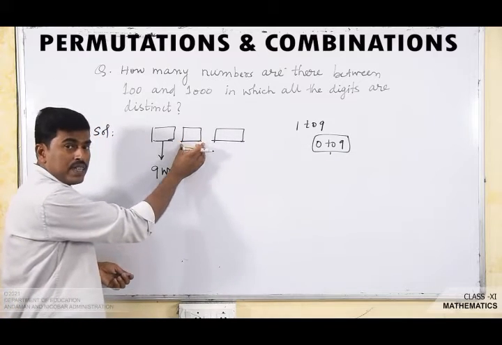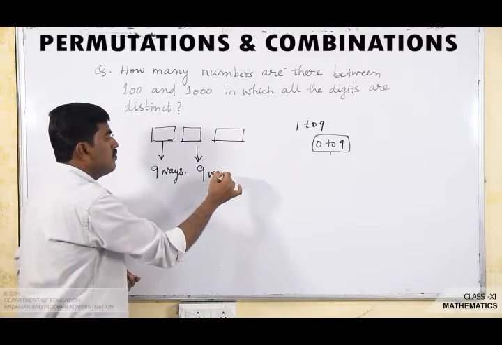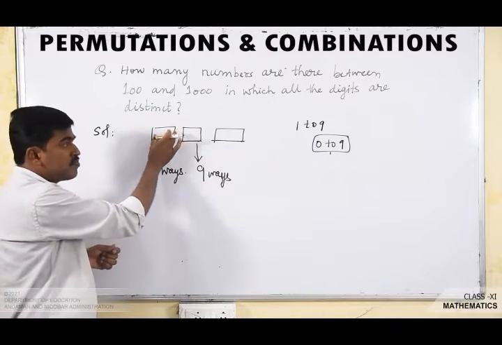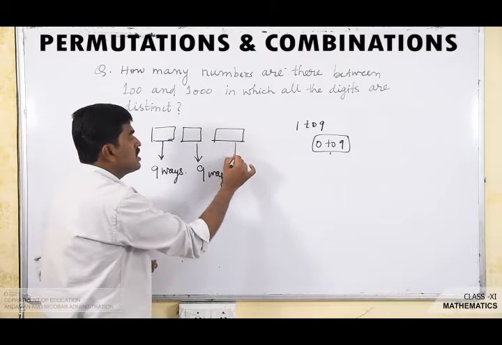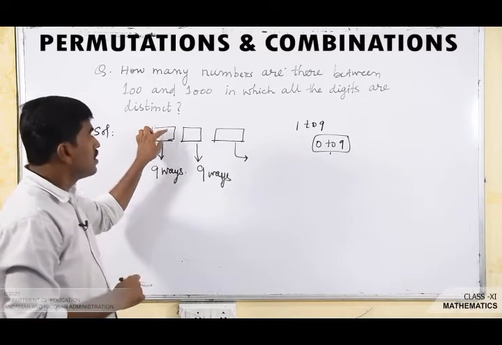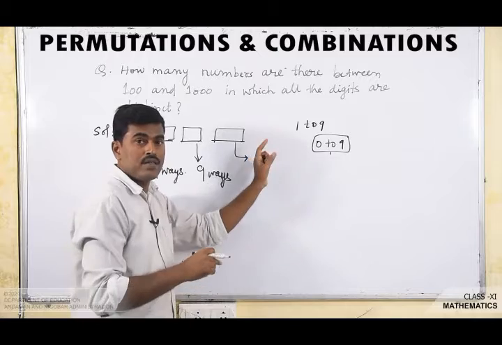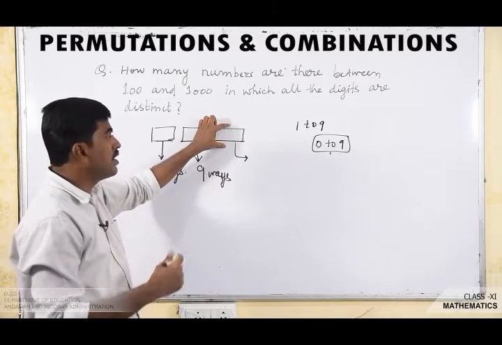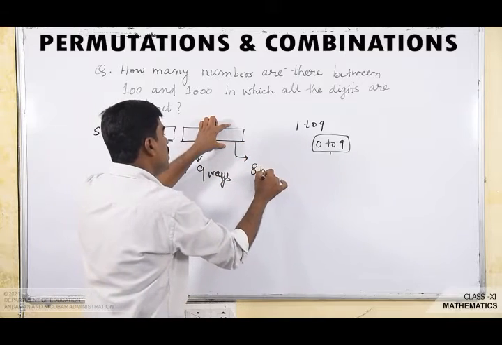So in how many ways can we fill the tens place? Again it can be filled in 9 ways, excluding the digit that is written in the hundreds place, but including 0. Okay. Now come to the ones place. This ones place can be filled in how many ways? Here 1 digit is filled, here 1 digit is filled. So we have to exclude 2 digits, that means 8 digits are remaining. So this ones place can be filled by using the 8 different digits. It can be filled in 8 ways.